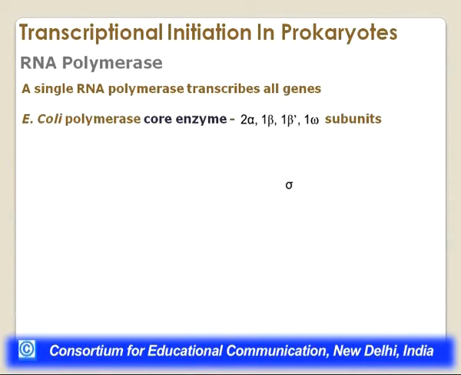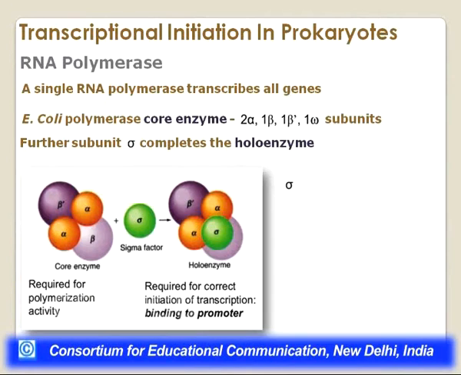The E. coli polymerase core enzyme has these subunits: 2 alpha, 1 beta, 1 beta dash and 1 omega subunit. So the core enzyme has all these subunits present, and there is another subunit called the sigma subunit, and that completes the holoenzyme. So there is a core enzyme formed of 2, 3, 4 and 5 subunits, and then there is a sigma which combines with this core enzyme to complete the holoenzyme.